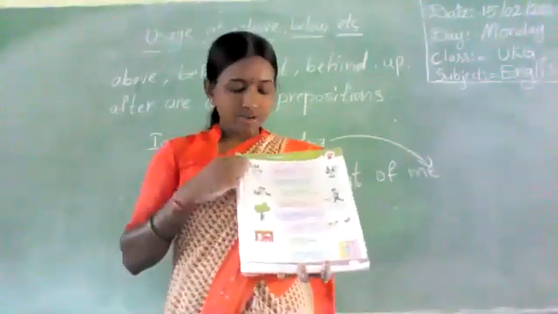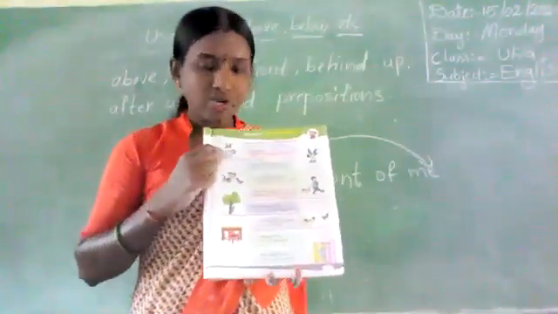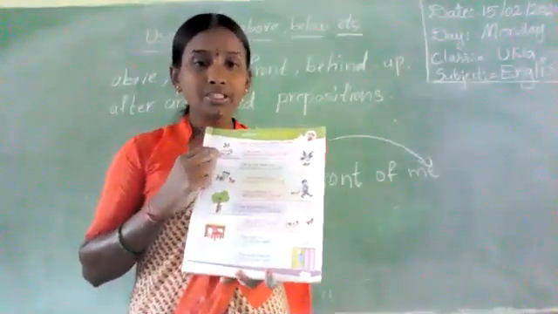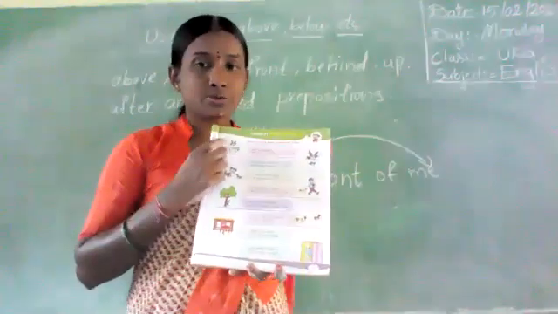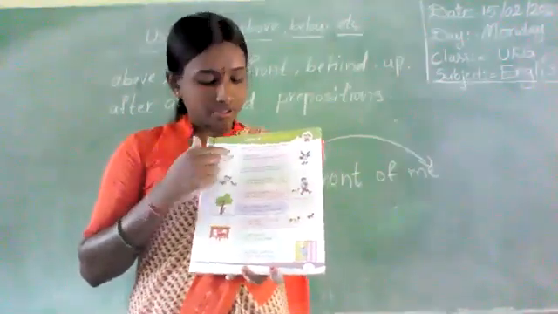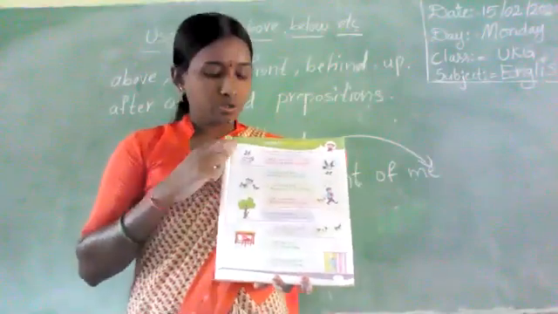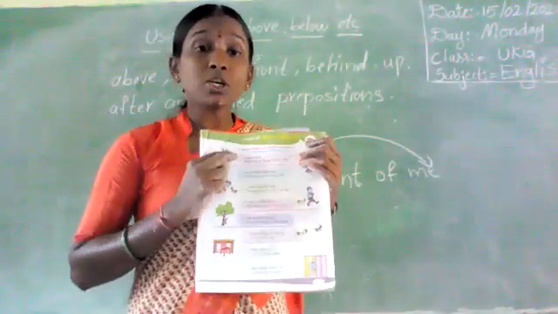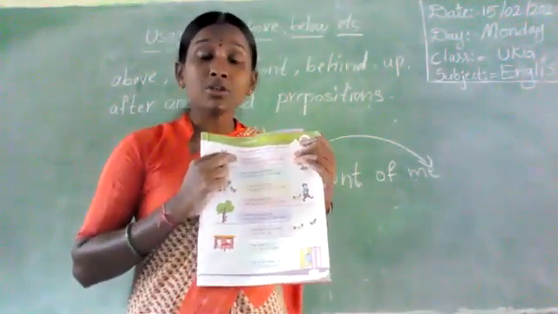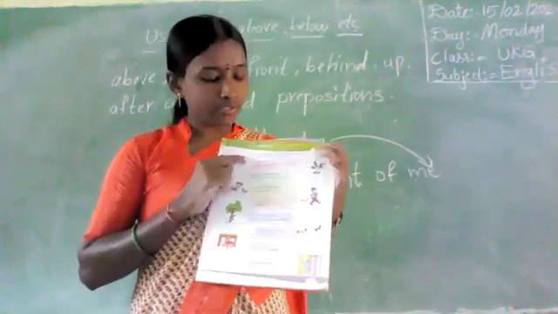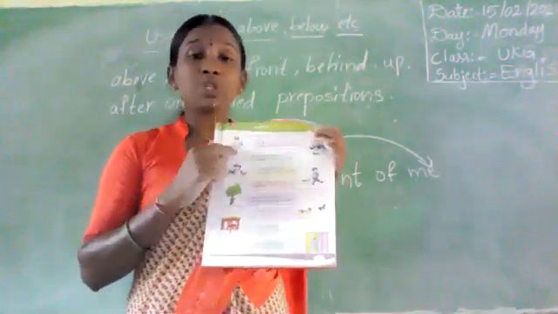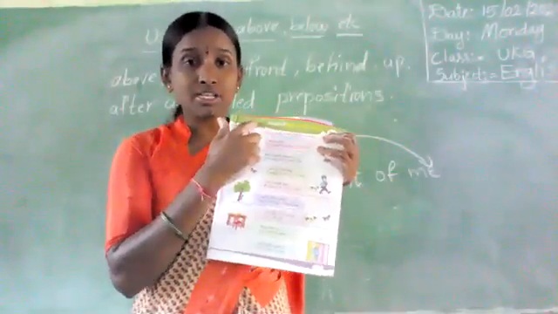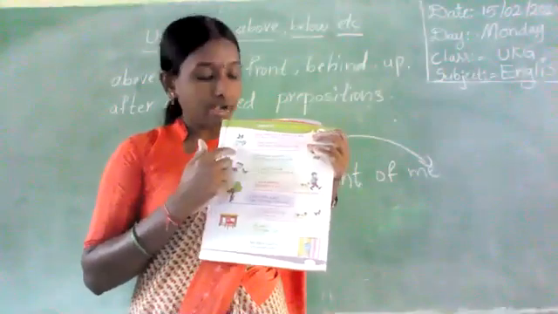What is given here? One crow, one cow. Listen carefully. I am a cow, said the cow. Next, where is the crow? The crow is flying above the cow. Above. Next.